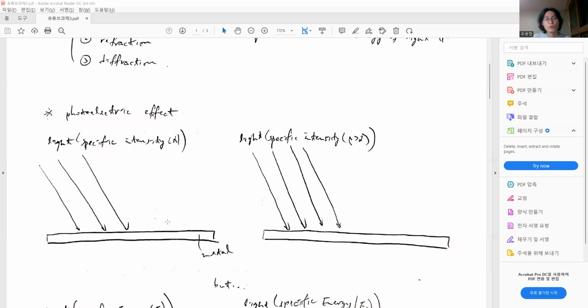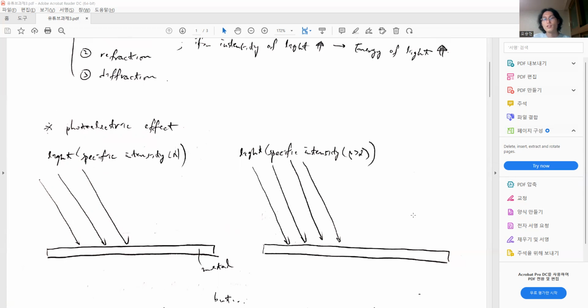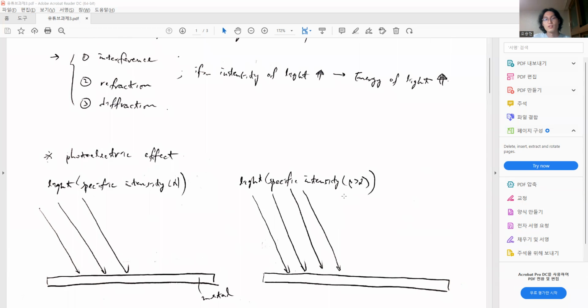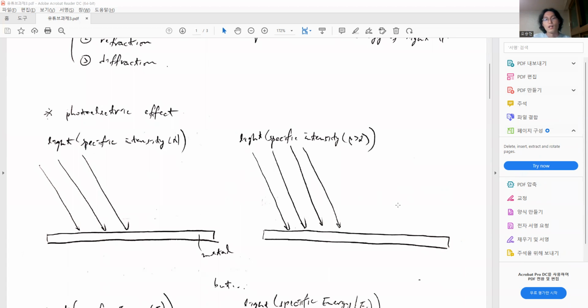When the light is projected to the metal, which means that the light has a specific intensity, there is no electron emitted from the metal. So to make the electrons emitted from the metal, we can make the intensity of light much higher than before. However, there is still no electron emitted from the metal.